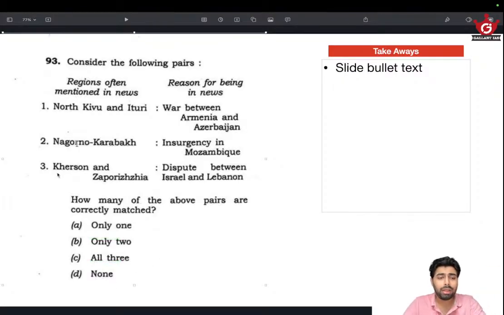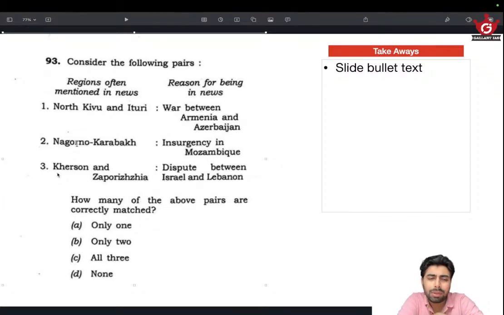Then the last statement, Kherson and Zaporizhia. Going by the name, and Israel and Lebanon, they are in the Middle East, and the naming of that place you might know. Like it will be Hebron, Khan Yunis, then Tel Aviv. That is kind of the names Israel will be having. Lebanon will be having names like Beirut, and other regions closer to Israel also have names similar to Beirut.